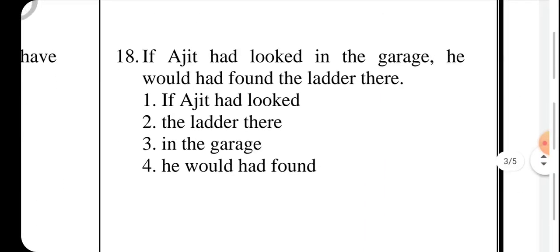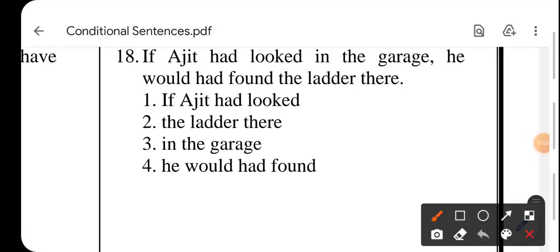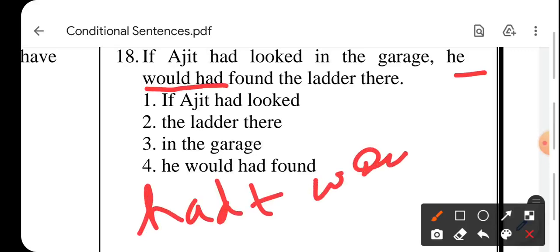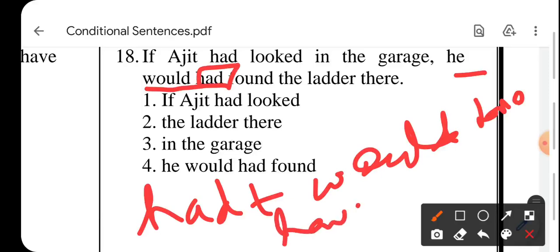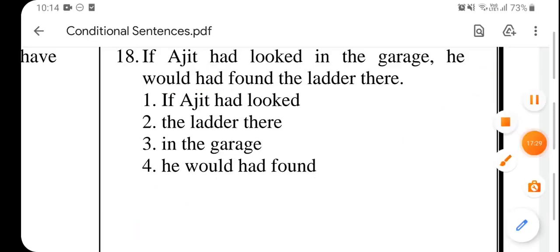18th. If Ajit had looked in the garage, he would had found the ladder there. Now see, would had found. Grammatically it is not correct. Conditional statement भी है. Conditional statement के point of view से अगर मैं जाऊँ तो had के साथ आएगा would have in the second part, right? तो उस हिसाब से यहाँ पे had के साथ आएगा have. Other way round जाऊँ, अगर tenses के point of view से जाऊँ तो would के साथ हमेशा आता है have.